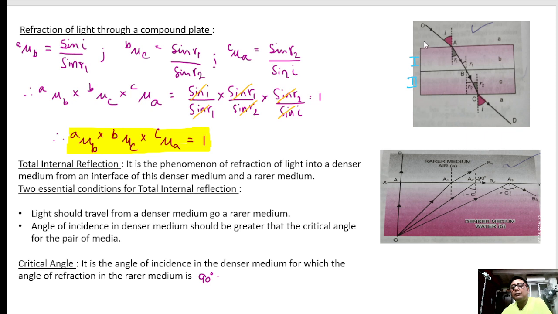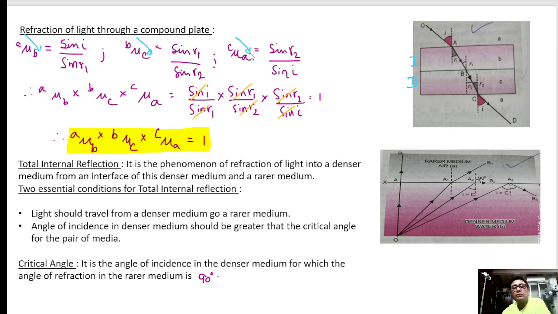First I will take from air to glass, that means from A to B. So sin I by sin R1, angle of incidence to the angle of refraction. Similarly B to C. The angle of incidence here is R1 and refraction is R2. So sin R1 by sin R2.